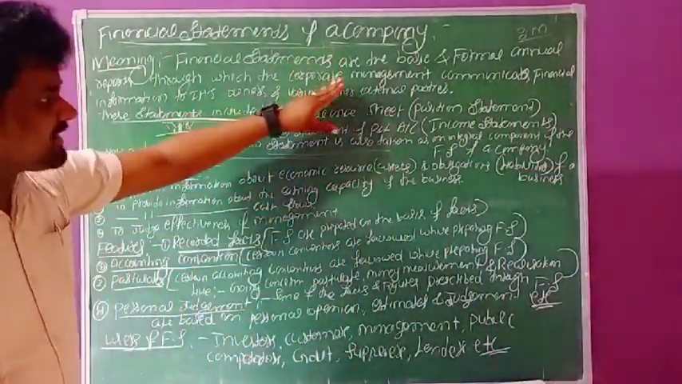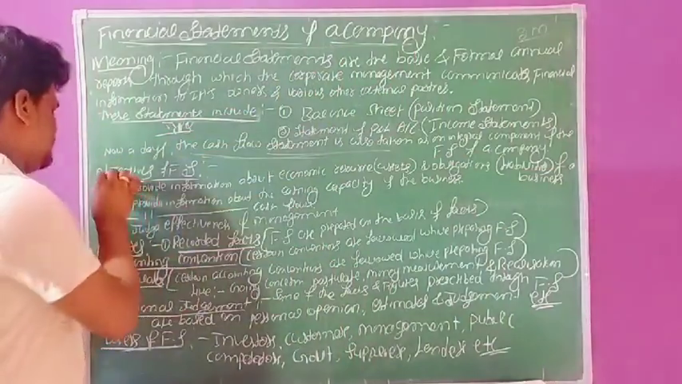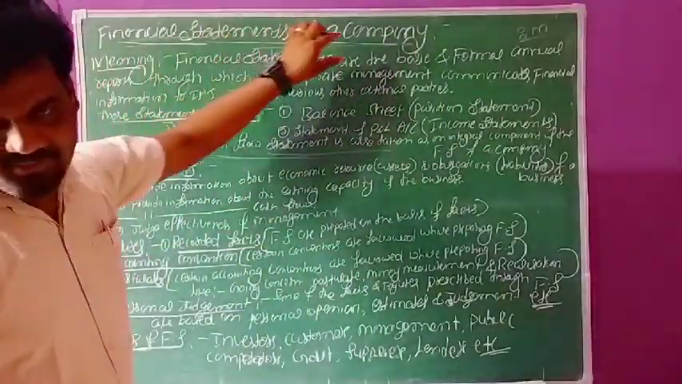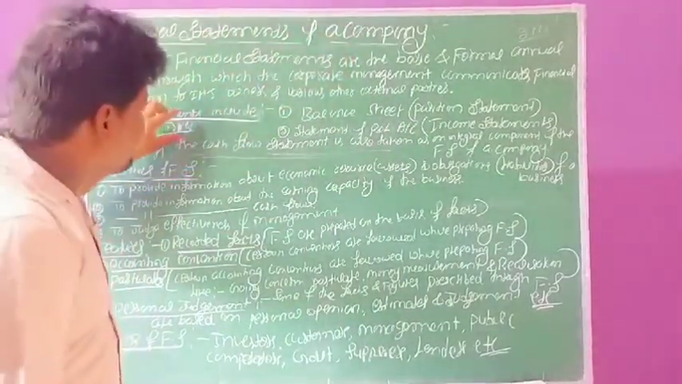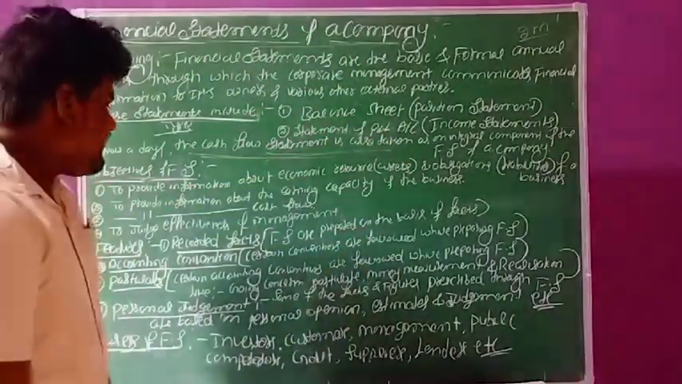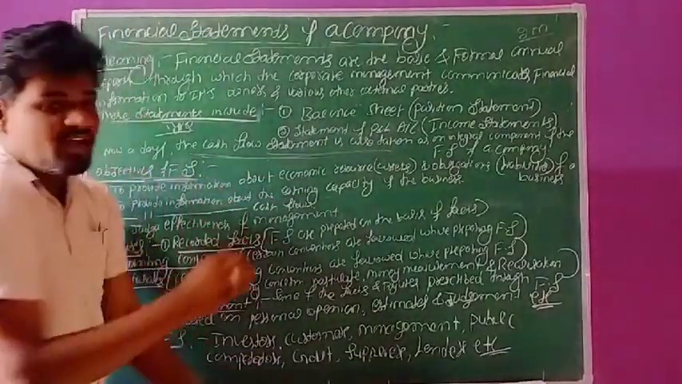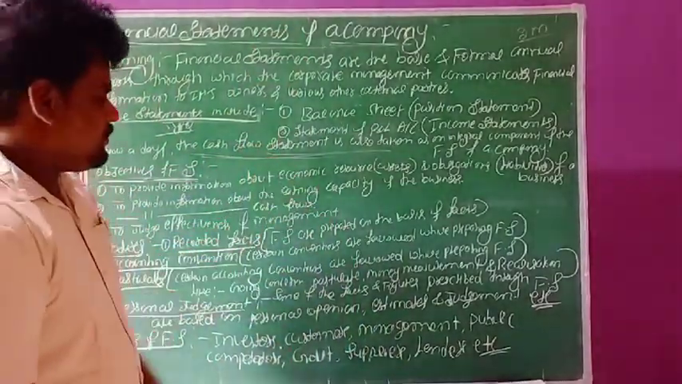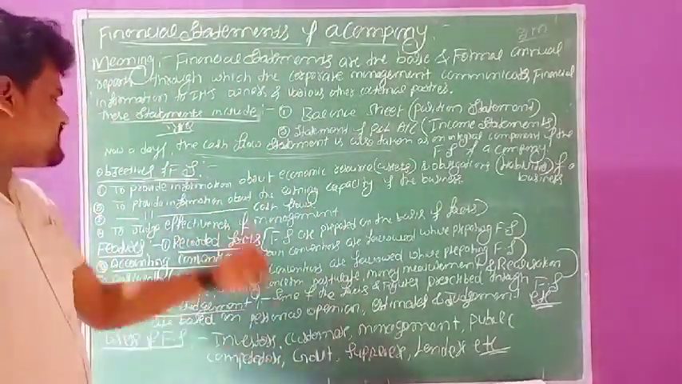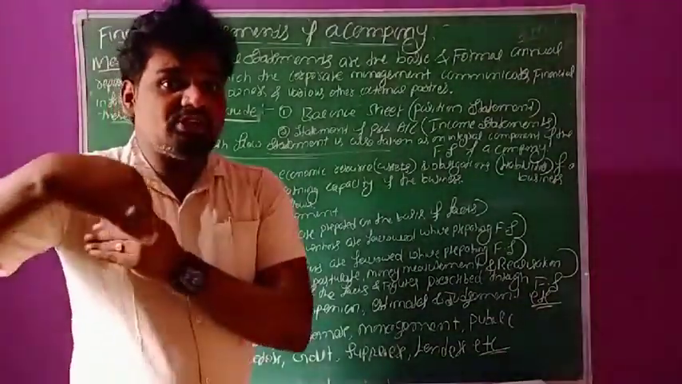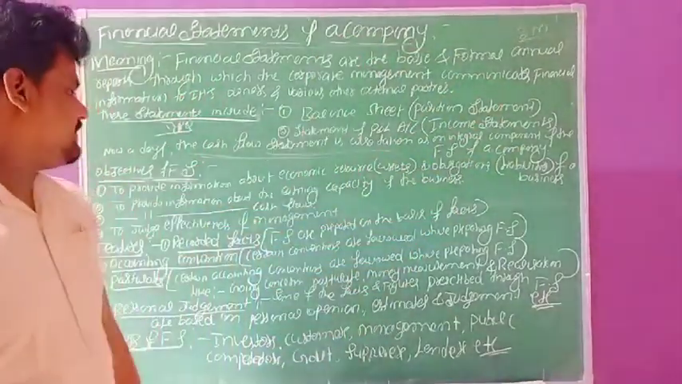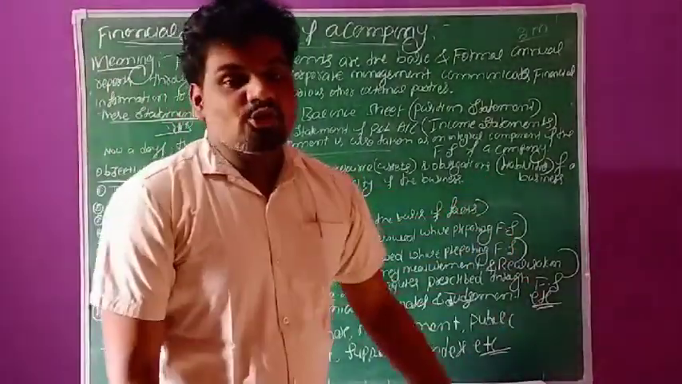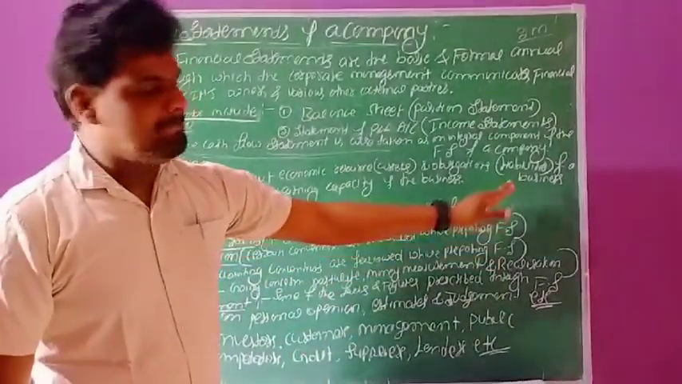So after that, the next concept: objectives. Already we have discussed the meaning of financial statements of a company and the various types of financial statements. The next one: what are the various objectives of financial statements? What is the main objective of preparation of these financial statements? Now we will discuss the first one. The main objective of preparation of these financial statements is to provide information about economic resources and obligations of the business.